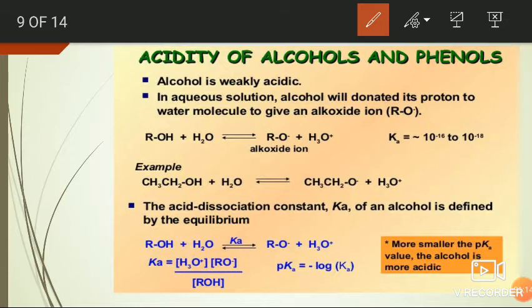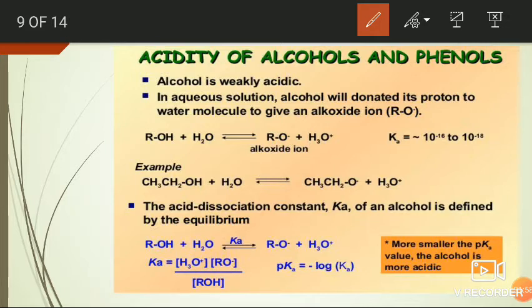If a compound easily releases OH minus ions in its aqueous solution, then it is considered as base according to Arrhenius theory. The second theory is Bronsted-Lowry theory. According to Bronsted-Lowry theory, a compound or a molecule which has a capacity to donate H plus, that is proton, is considered as acid. The compound which has a capacity to receive a proton, that is H plus ion, is considered as base.